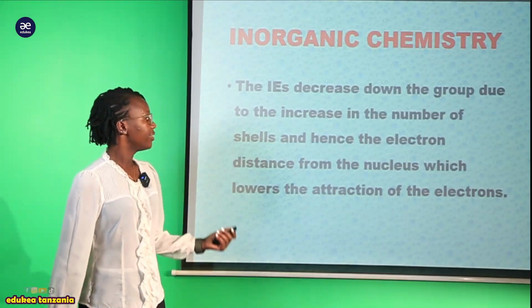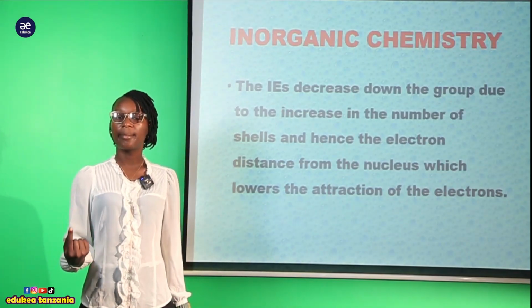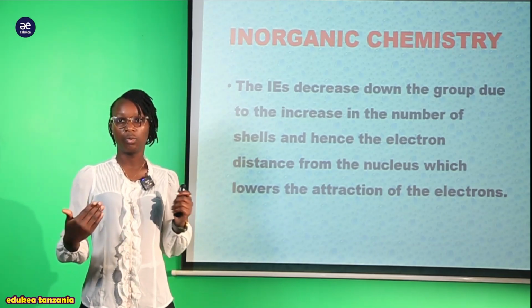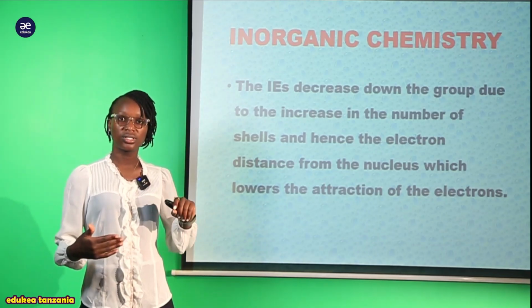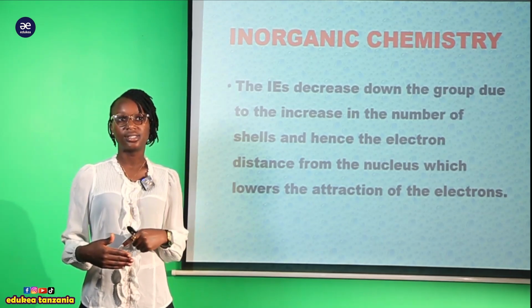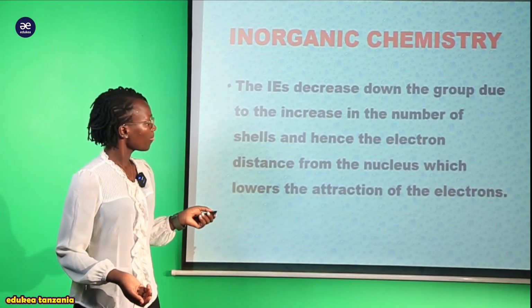Therefore, you can see that the ionization energy tends to decrease. Maana kwamba the energy ambayo itatakiwa ku remove zile electron itafanyaje? Itapungua. That's why tunasema kwamba down the group the ionization energy decreases.